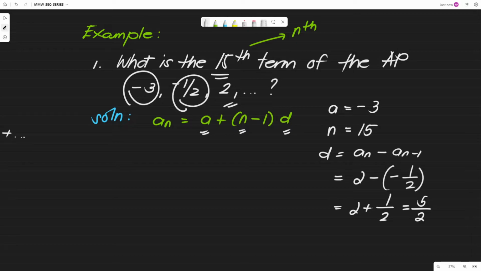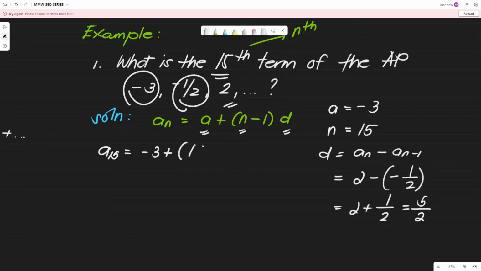Okay, so this is the common difference of the arithmetic progression. We already have a, n, and d. Let us substitute. We are asked to find what is a sub 15. We have negative 3 plus what is n? Of course, that is 15, no? 15 minus 1, multiplied to 5 over 2. So, let's simplify. We have negative 3, 15 minus 1 is 14, multiplied to 5 over 2.